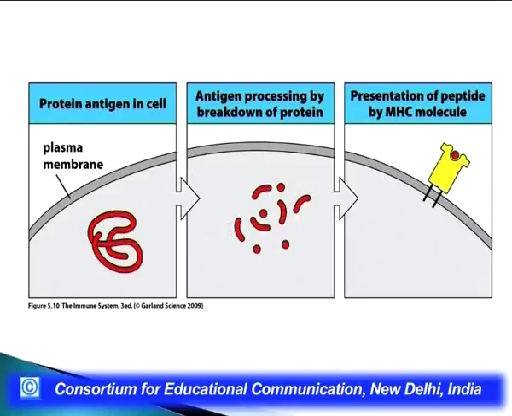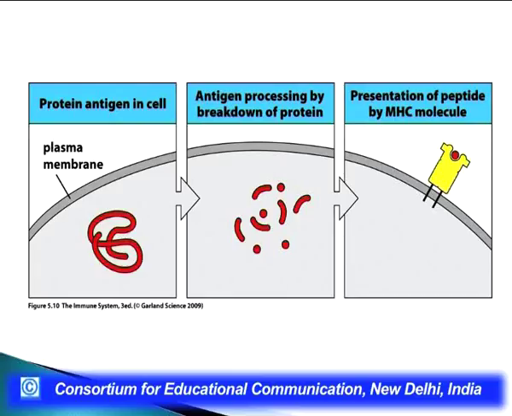Now if you see in this following slide, here is a protein antigen in the cell. This could be an APC. It has gone inside the cell. It has now been processed or broken down. Then it is being shown along with the MHC to the T helper or T cytotoxic cell. If it is a T helper cell, then we are talking about MHC2. If it is a T cytotoxic cell, we are talking about MHC1. Now, if it is a T helper cell, we are talking about an antigen presenting cell. If it's a T cytotoxic cell, we are talking about an altered self cell.